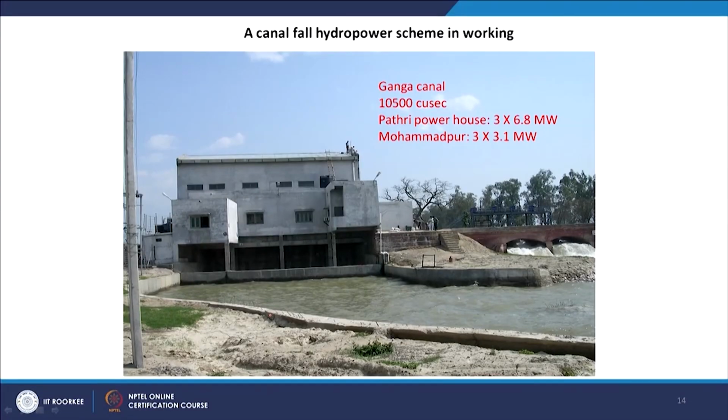One example of a canal fall based system is the Ganga canal, 10,500 cubic capacity, with Pathri powerhouse 3 into 3, 6.8 megawatt capacity, and Mohammadpur 3 into 3.1 megawatt. So 3 units are there of 3.1 megawatt capacity.